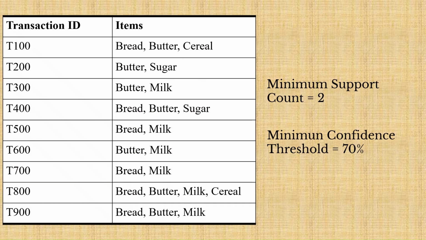In this example, we have 9 transactions, each containing a list of items purchased by a customer. We're also given 2 important parameters, a minimum support count of 2 and a minimum confidence threshold of 70%. Our objective is to identify frequent item sets and then generate association rules that satisfy these thresholds. As with every Apriori problem, we begin by finding the frequent one-item sets.